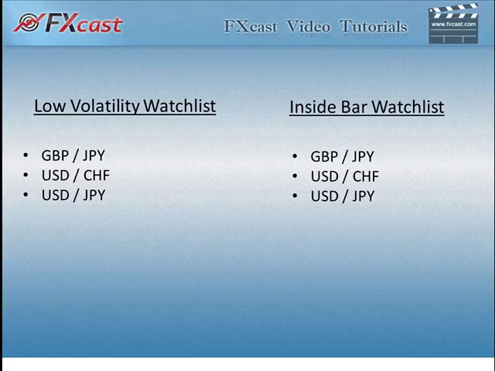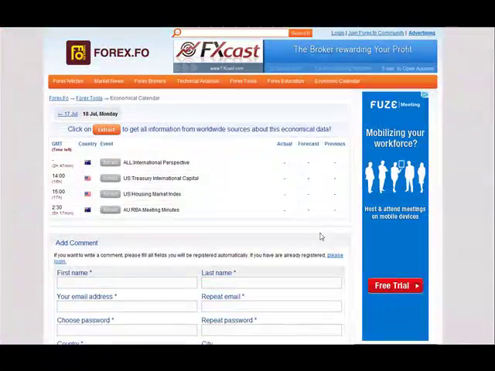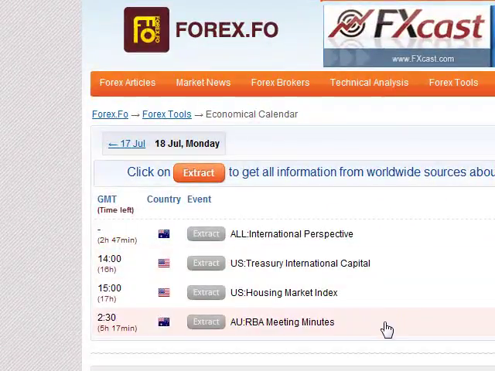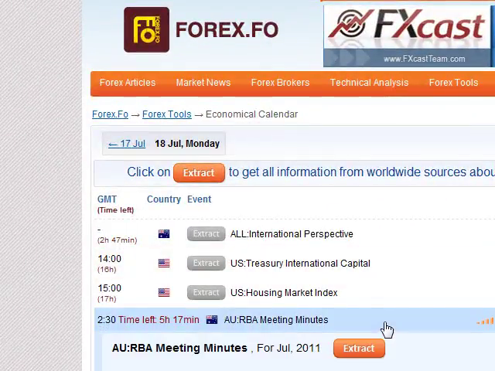Let's take a look at the economic calendar. As we go to our economic calendar, we can see that we really don't have that much that's going to impact the market. We will be interested to see what happens from the meeting minutes for the Aussie, for the RBA, but not a lot that's going to really impact the market.